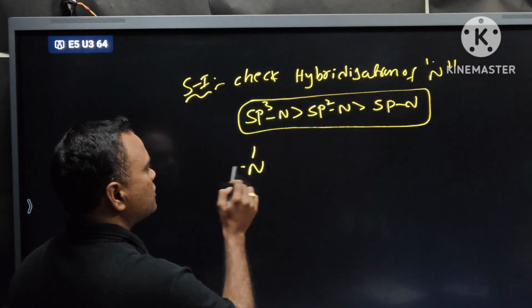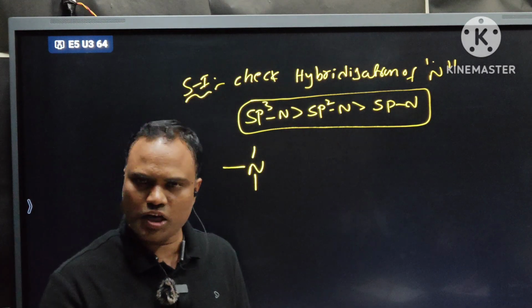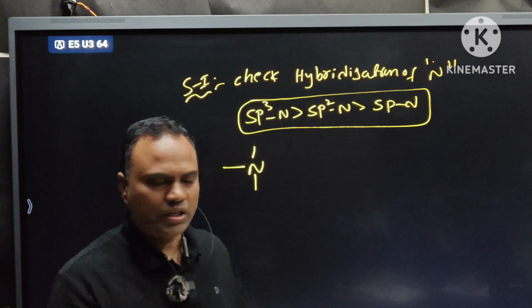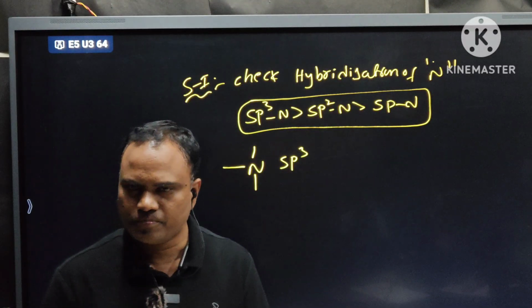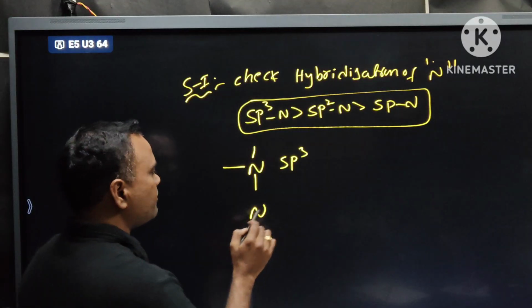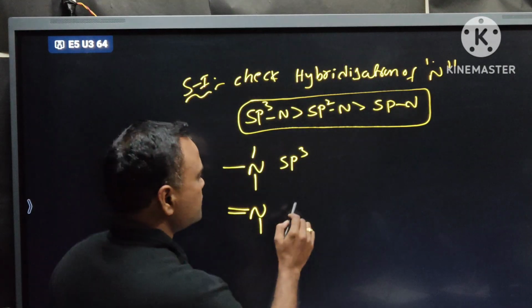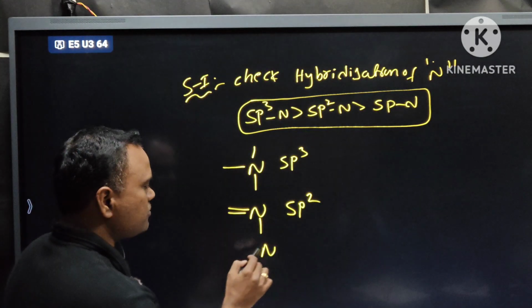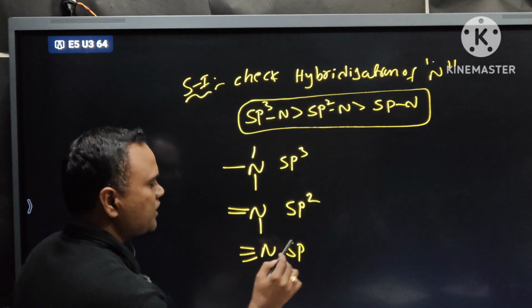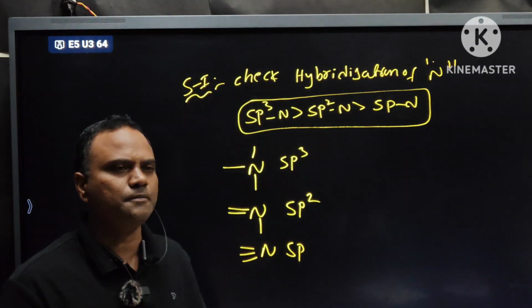See, if nitrogen is surrounded by single bonds, if all are single bonds around nitrogen, that is called as sp3 hybridized nitrogen. If nitrogen is surrounded by one double bond, then it is called as sp2 hybridized nitrogen. If nitrogen is attached to triple bond, that is sp hybridized nitrogen. First step, you have to check this only.